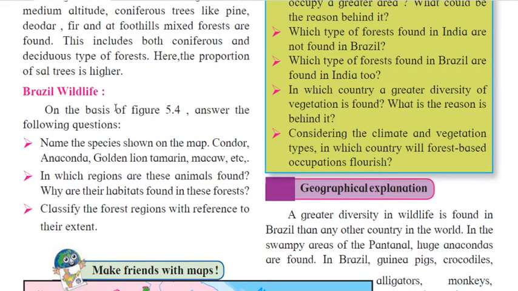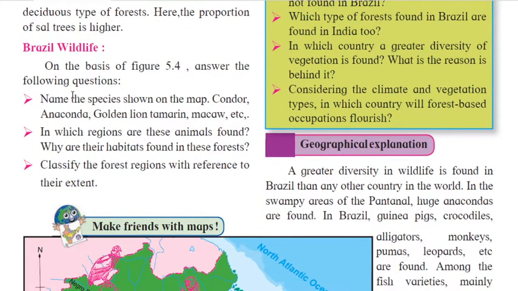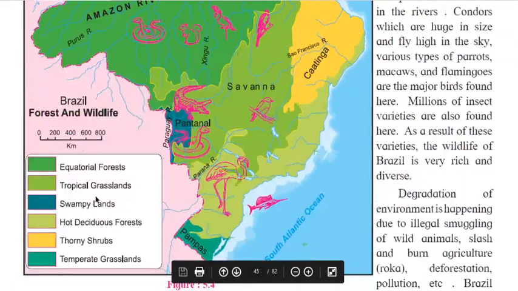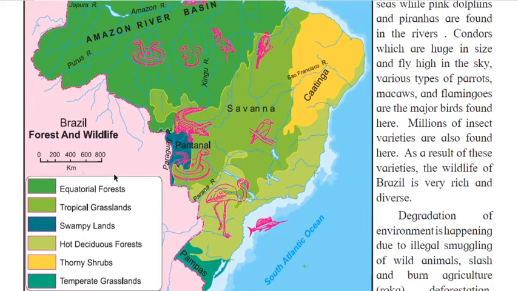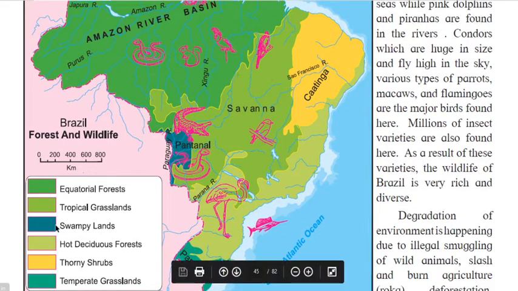Okay, so this is about the natural vegetation, and this is how we study the comparative study between the two countries, that is Brazil and India. Now we are going to learn about Brazil wildlife. Okay, so on the basis of figure 5.4, see figure 5.4, they have shown the various wild animals on our map, and they have also shown the equatorial forest and all these things.